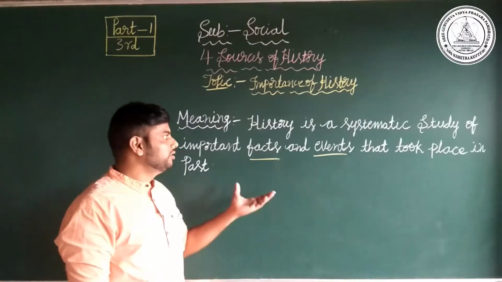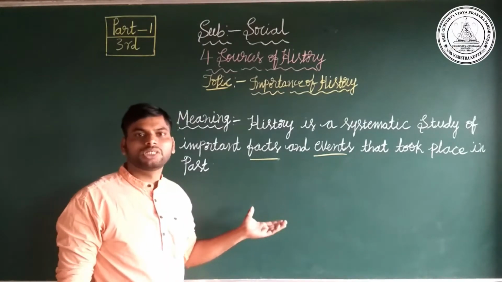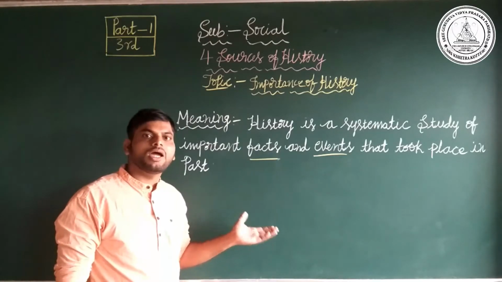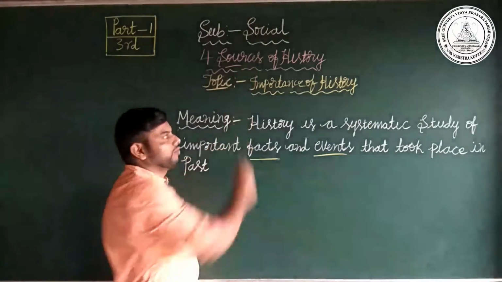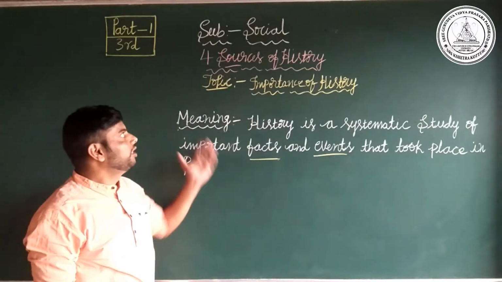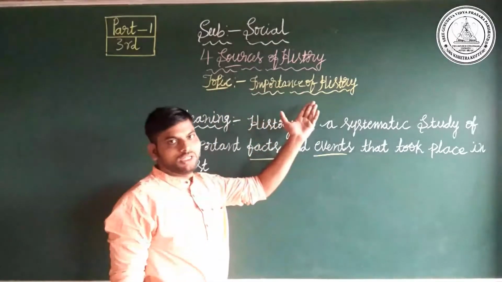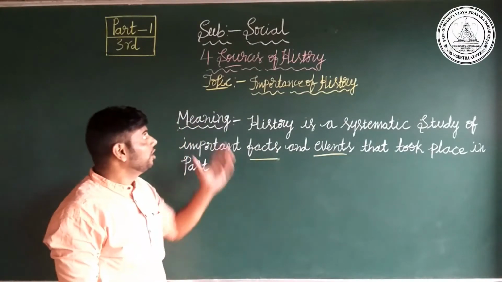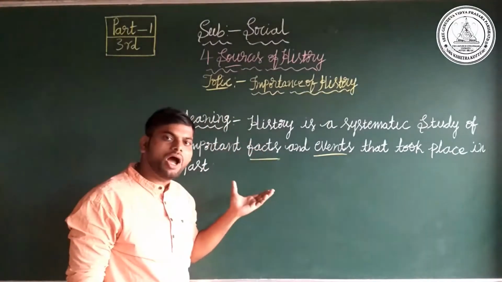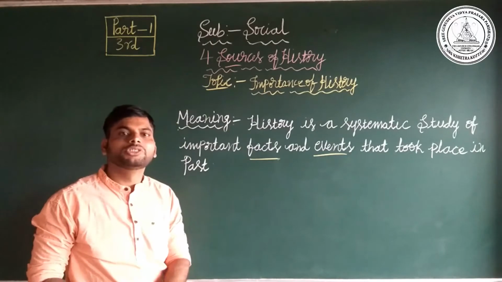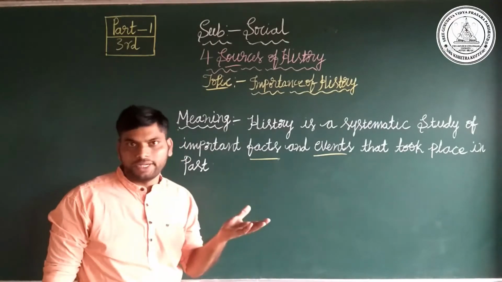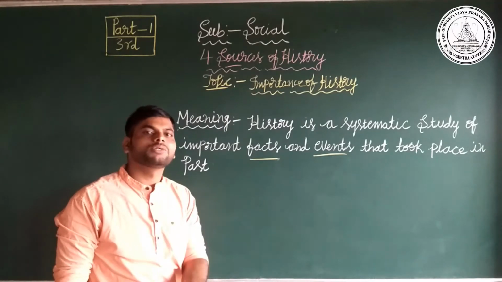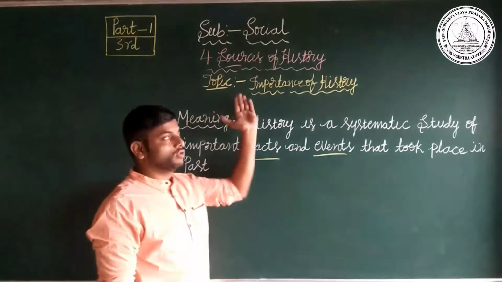My dear students, any object or thing which gives information is called a source. You already got the meaning. What is a source? A source is any object or thing which gives information about the past or a past event. Those objects are called sources.